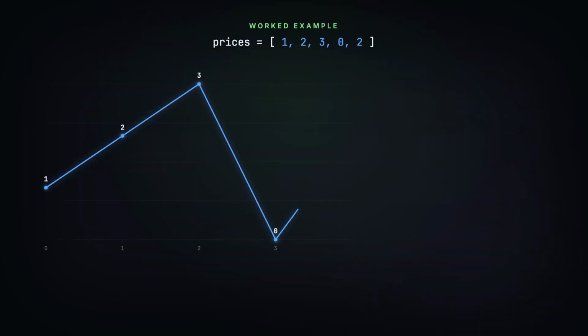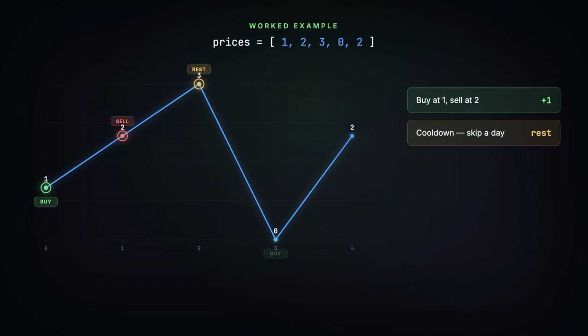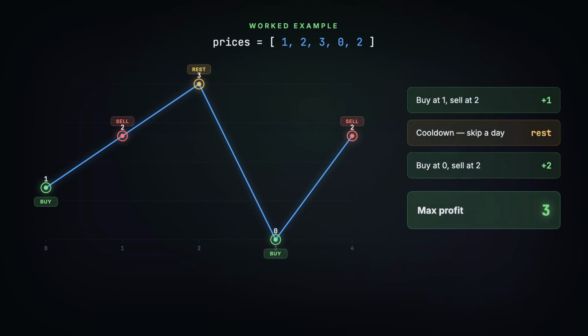Take prices 1, 2, 3, 0, 2. Buy at 1, sell at 2. Now cool down, we skip a day, then buy at 0 and sell at 2. Total profit 1 plus 2 equals 3.